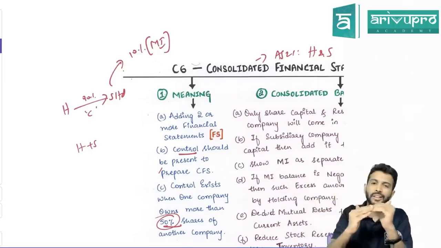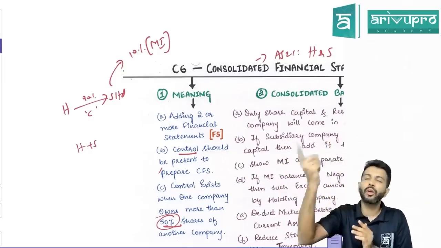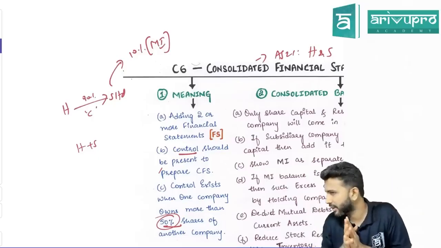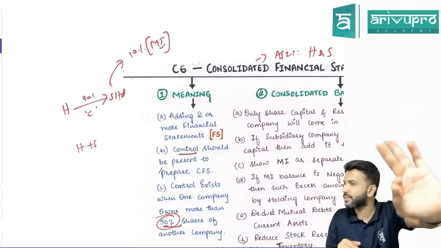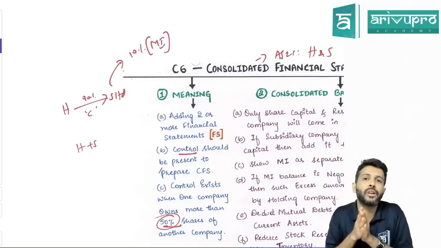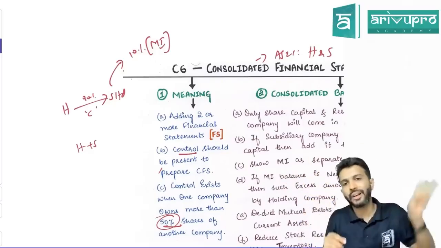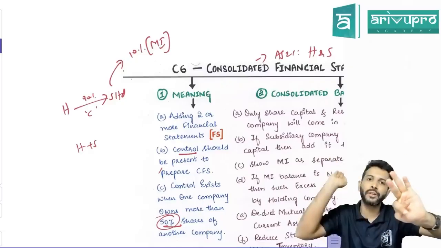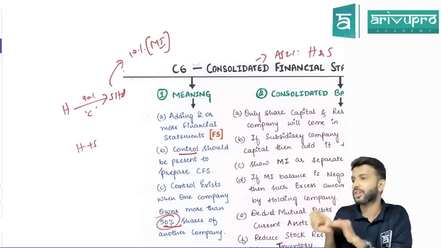That's the reason we need to split the reserve between pre and post. So working note number 5, we do it for minority interest. Minority interest is a shareholder. They only ask for 3 things. In fact, 2 things: capital and reserves and surplus. But now reserves and surplus is already split as pre and post. So they will ask for 3 components. What are those? Their share of share capital, their share of pre-acquisition profit, their share of post-acquisition profit.